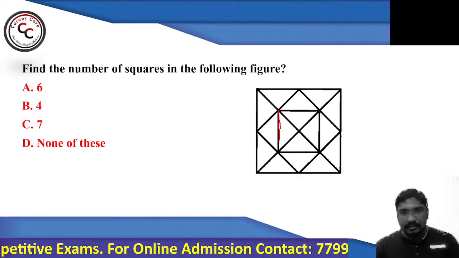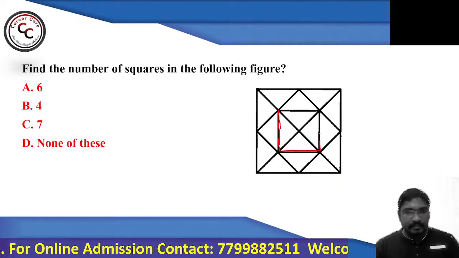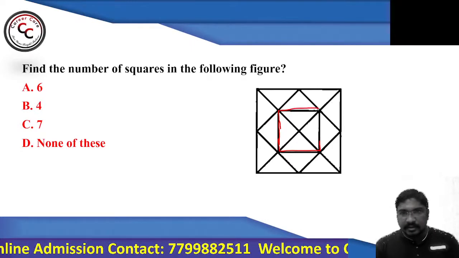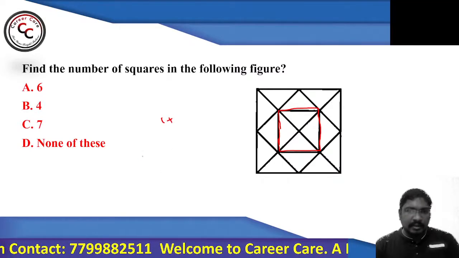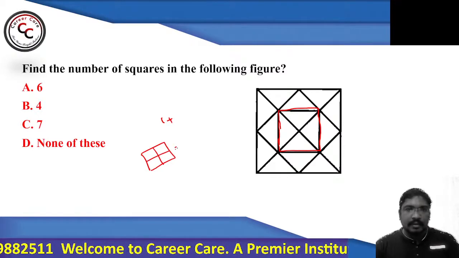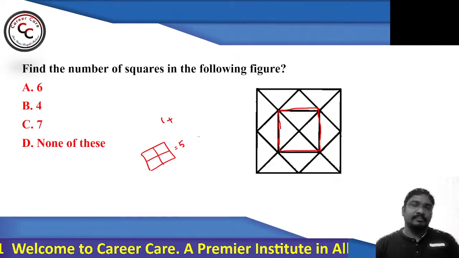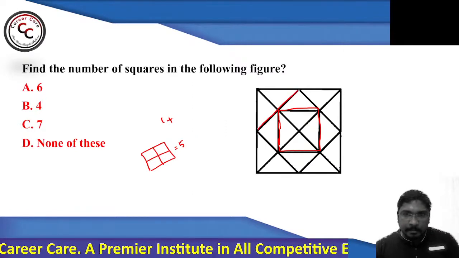So see, this is one square, you can say. So Prasad is saying 7. Let's see. So this is 1 plus. See, we know that whenever you can find this shape, there will be 5. Right? So see, here you can find that shape.